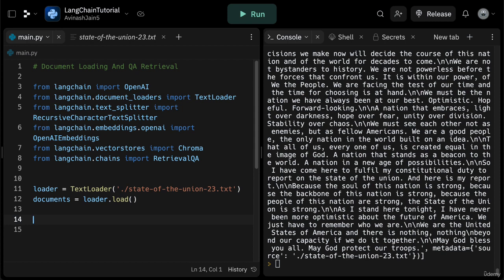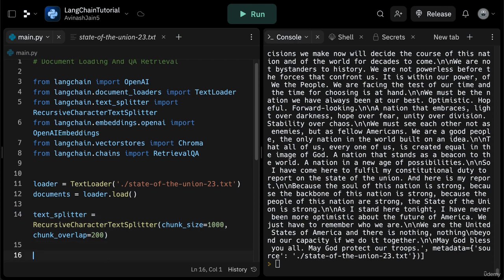And then you can use this recursive character text splitter to split our large text into smaller chunks. So let's go ahead and do just that. Text splitter is going to be equal to recursive character text splitter. And then inside of this, we can specify two parameters, our chunk size and chunk overlap. So here chunk size can be 1,000 and chunk overlap can be 200. This again is pretty dependent on your use cases. You can play around with these numbers and figure out what's happening.